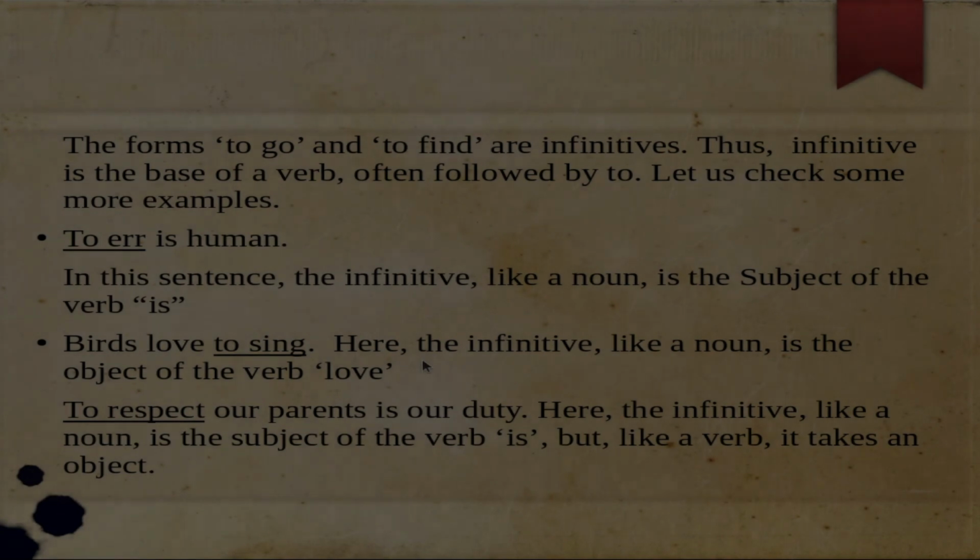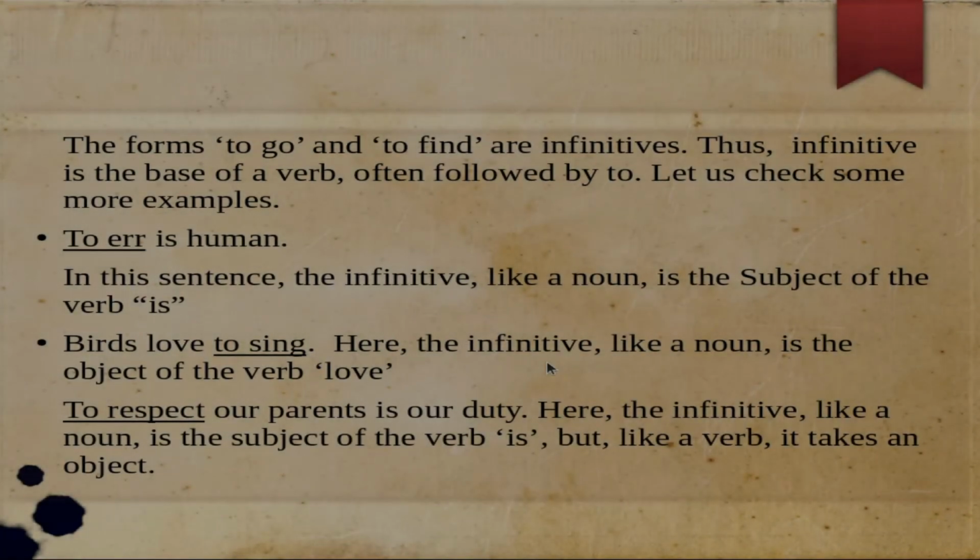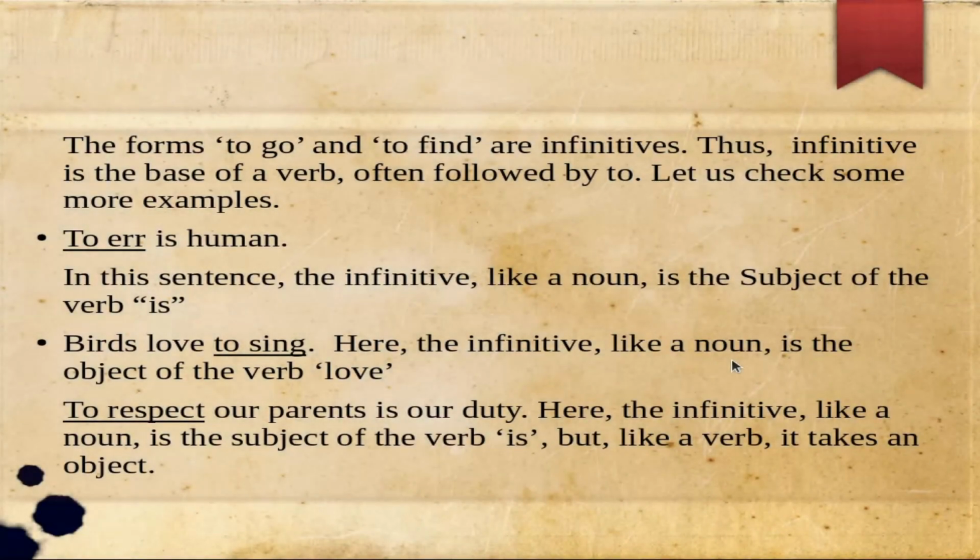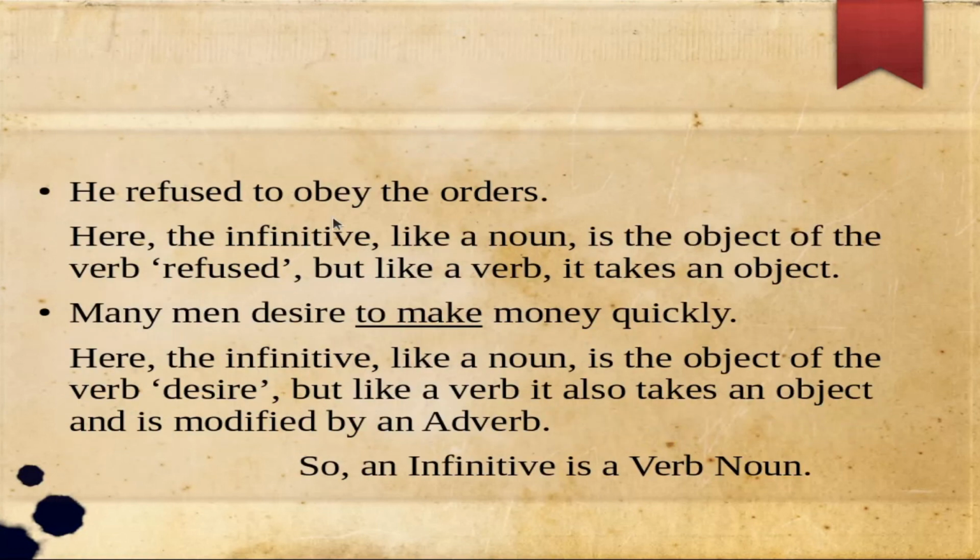To respect our parents is our duty. Here in this sentence the infinitive is to respect, and like a noun it is the subject of the verb is. But like a verb it takes an object, which is our parents. He refused to obey the orders. In this sentence the infinitive is to obey, and like a noun it is the object of the verb refused, but like a verb it takes an object.